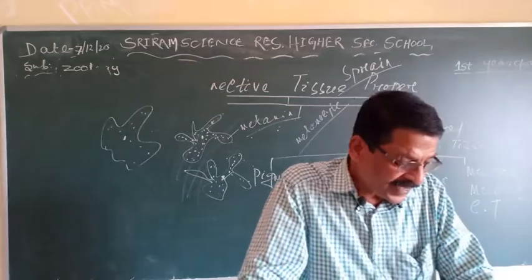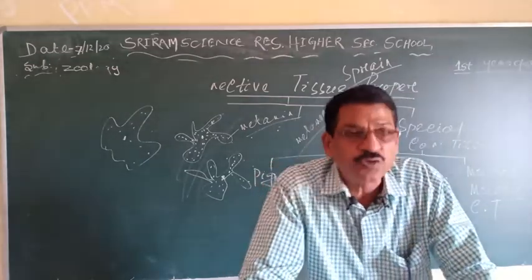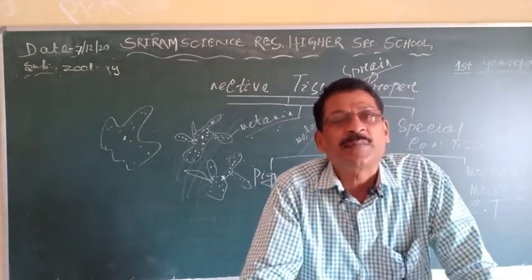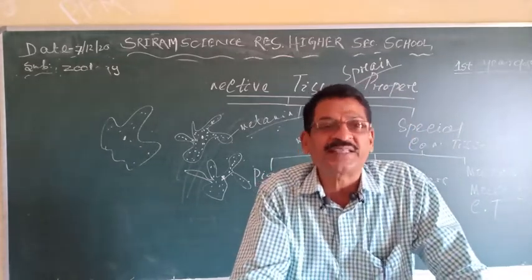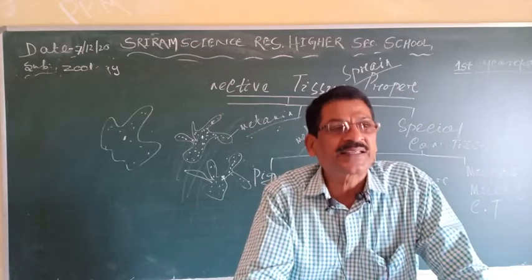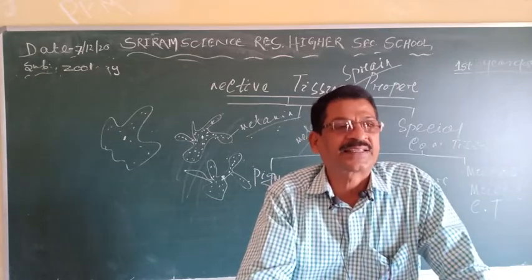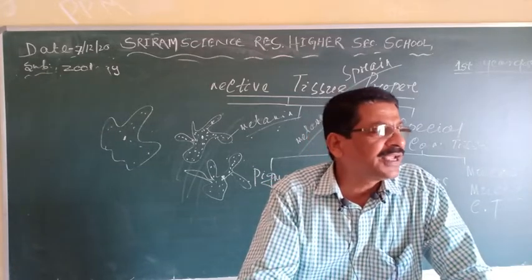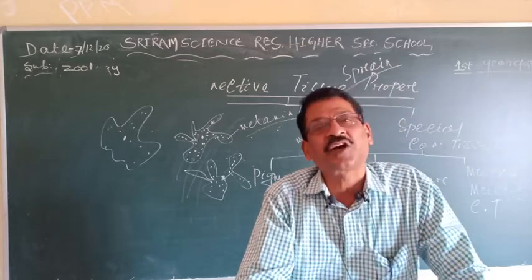Clear? Then this chromatophore or this type of tissue prevents the internal organs from the injurious effect of the sunlight.